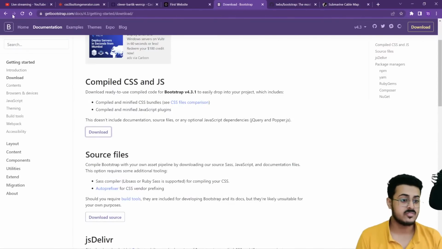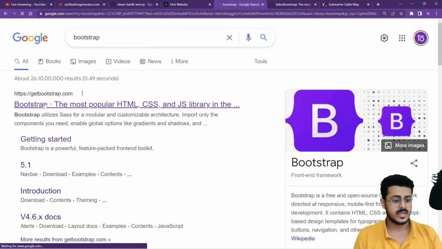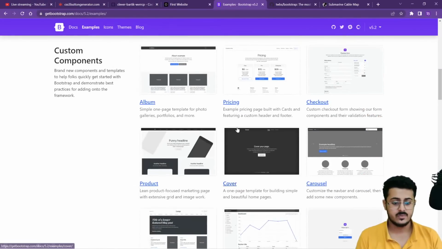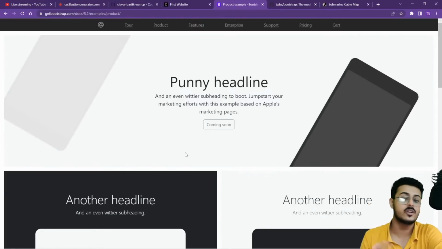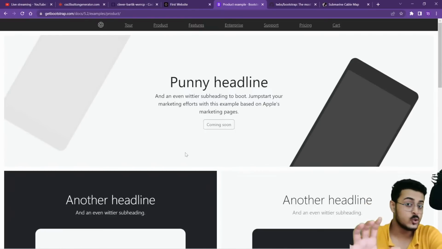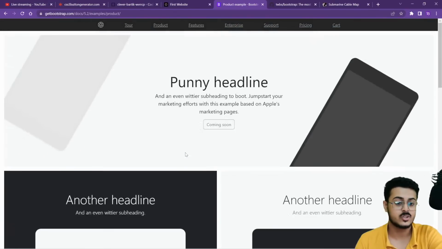You can just look at some of the examples as well. Let us look at some of the examples right now. Okay, so this is a Bootstrap website. Let's go back to examples. So this is an entire website. This is a little bit cloned version of Apple's website itself. As you're able to see, this is how Apple's website also looks like, and this is entirely created using just HTML and Bootstrap. That's it. So you are easily able to identify how easy it is to create websites using just Bootstrap. And that is the aim at the end of the day as well.